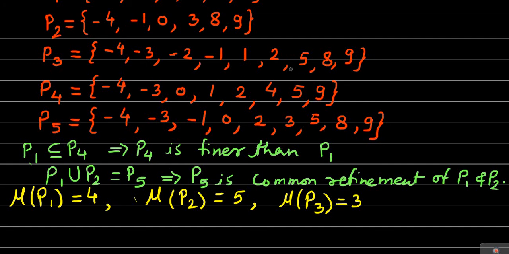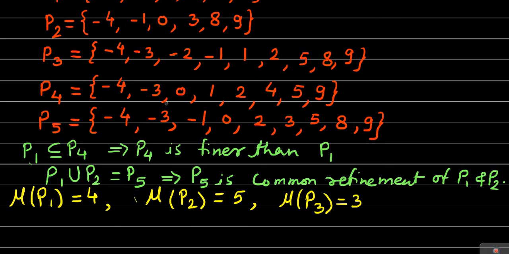In this P3, you may have noticed that the largest length, which is 3, is repeated. It is for the interval 2 to 5 as well as 5 to 8, which means that the largest length may be repeated. It was not repeated in the case of the partitions P1 and P2, but in the case of the partition P3, it is repeated. Next we will go to the norm of the partition P4.